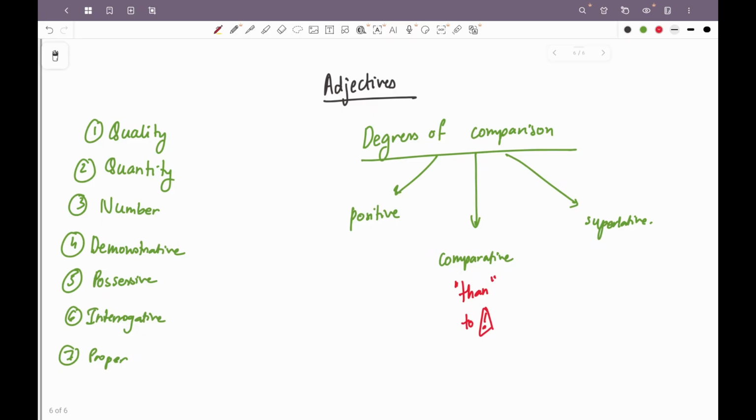Superior is not an adjective that changes according to degrees of comparison. Superior in itself is showing that it is comparative. So in that case we will not use than, we will use to. We will not say Abhishek's work is superior than my work, we will say superior to my work.